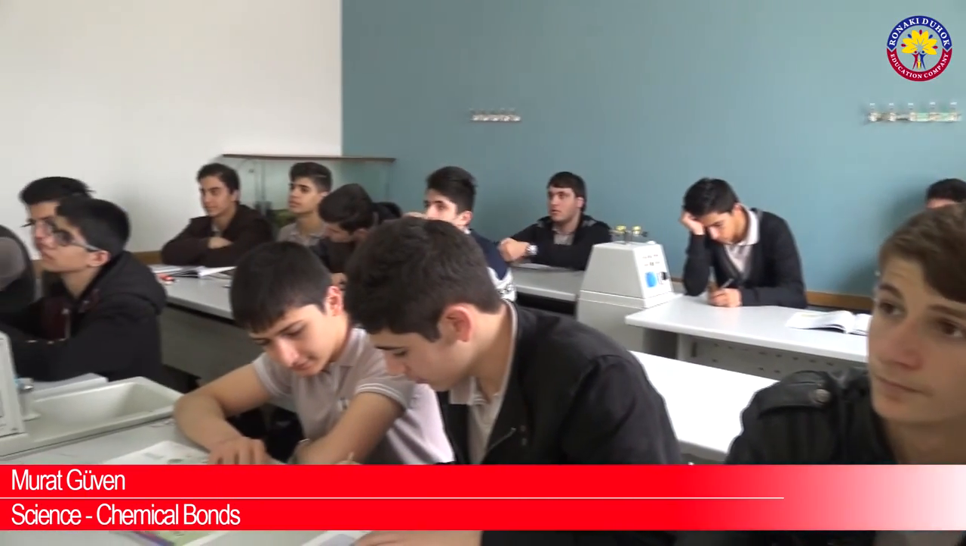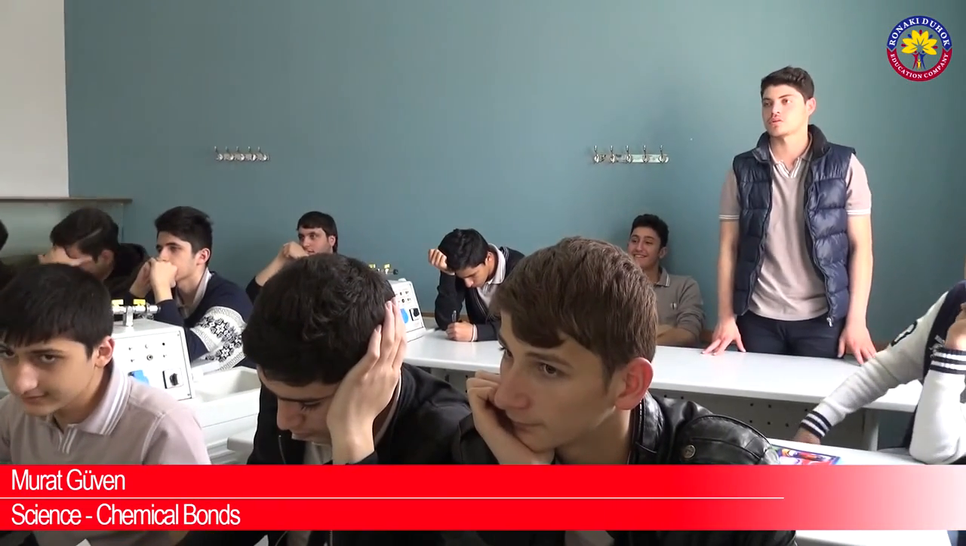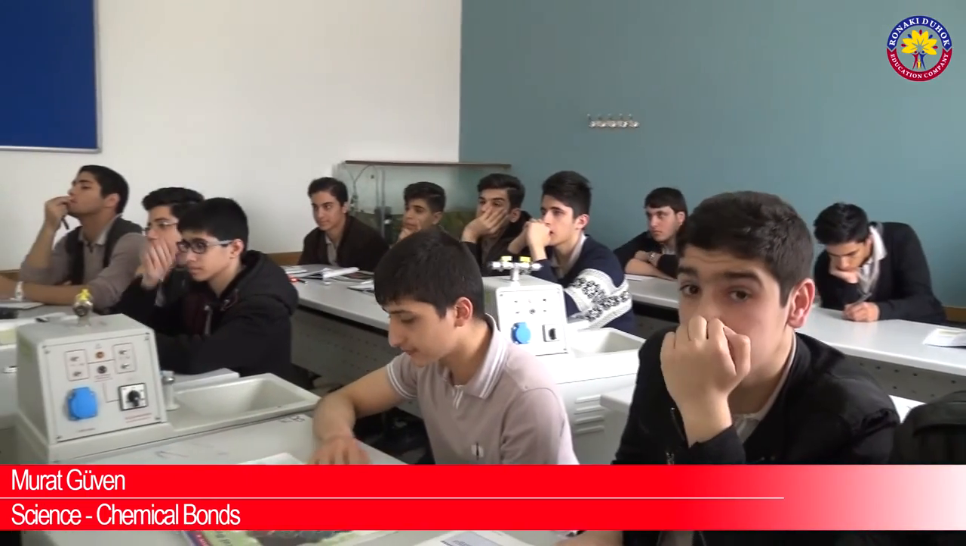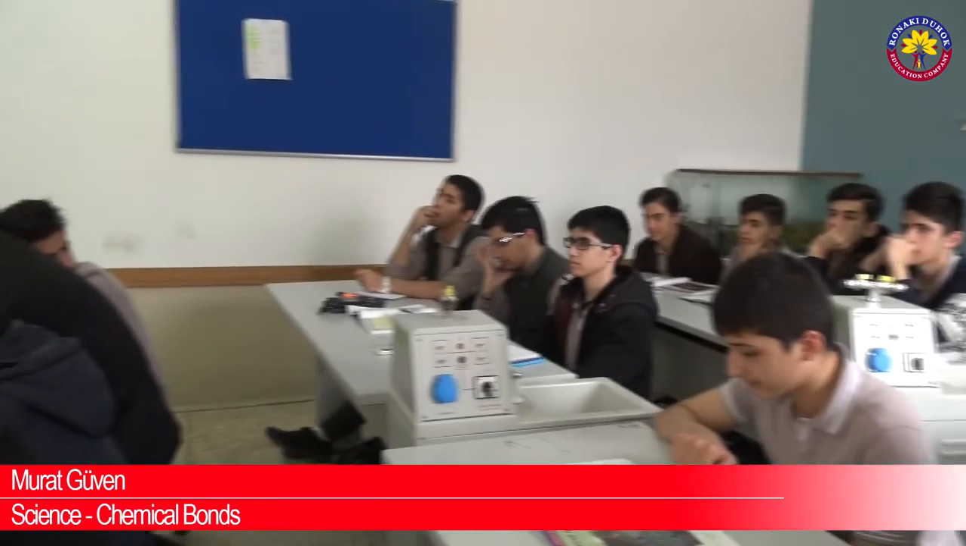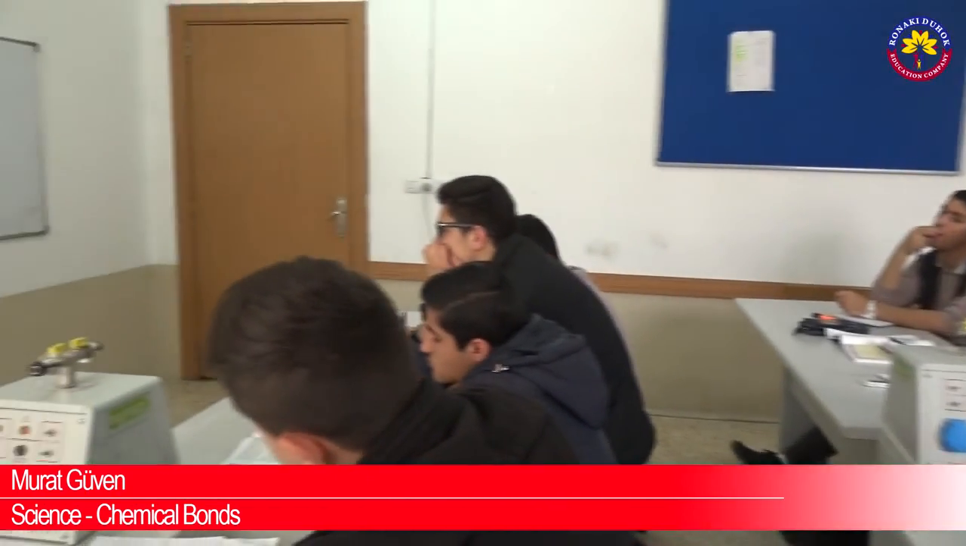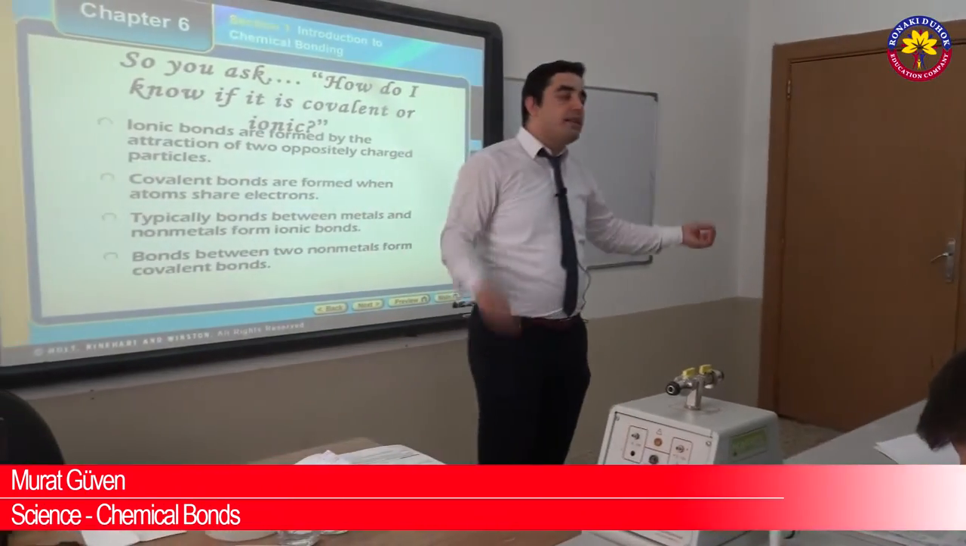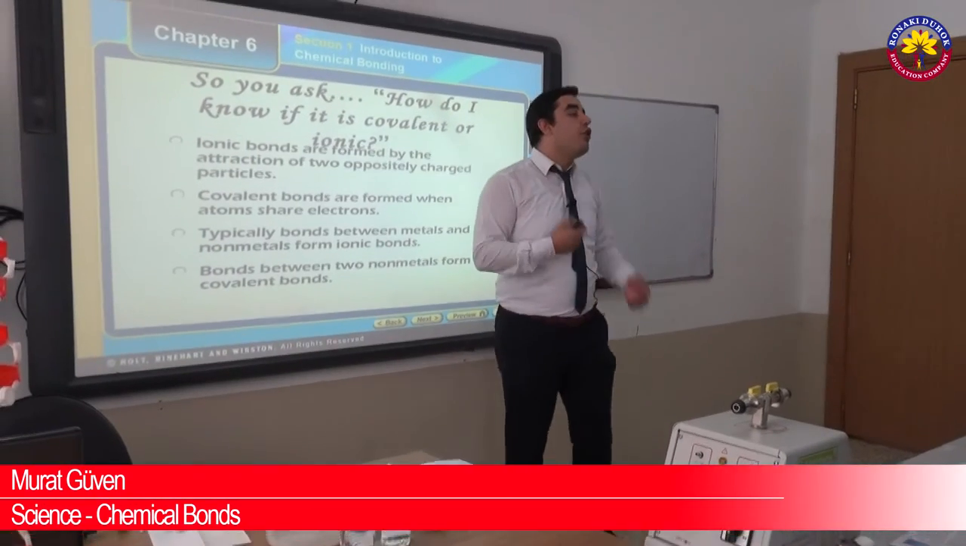Okay, and you think, for example, how do we know what's ionic or covalent? How do we know better? Ionic bonds are formed by the attraction of two oppositely charged particles. But in a covalent bond, atoms share electrons. Yes, boys, you must check the electrons moving. If electrons are transferred, we can say that this is ionic bond. If the electrons are shared together, this is called covalent bond. So we can say that generally when metals and non-metals combine, they form ionic bond. When non-metals combine, they form covalent bond.